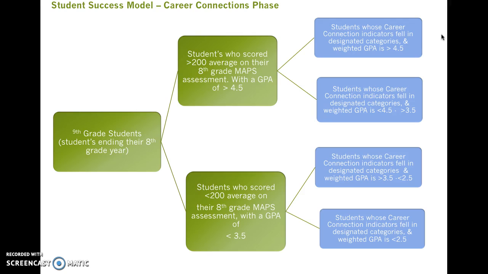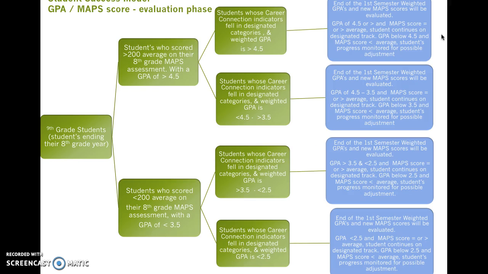This slide indicates the breakout from the tracks. In 1A, the GPA has to be greater than 4.5. To be in track 1B, your GPA is a 4.5 to 3.5. Students who enter into track 2A have a GPA less than 3.5 but greater than 2.5. And students who are in track 2B have a less than 2.5 GPA.